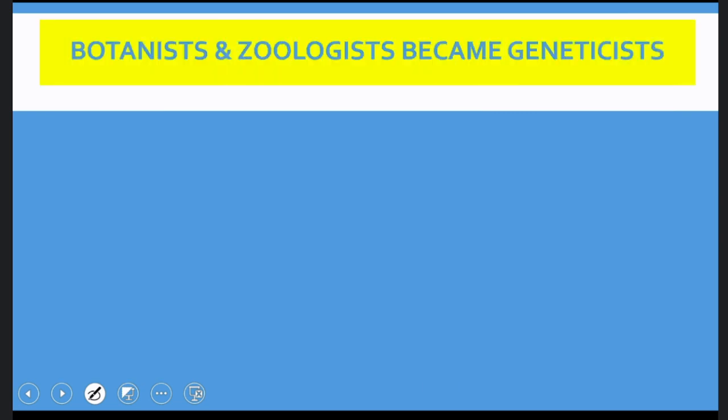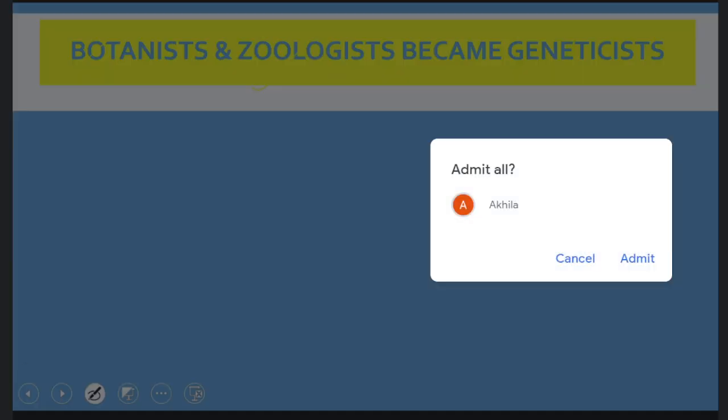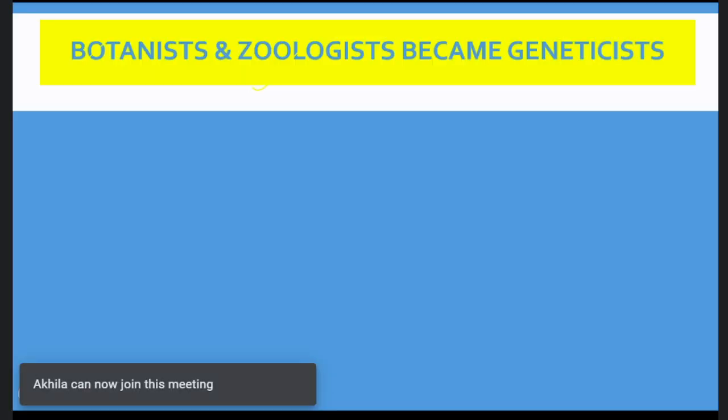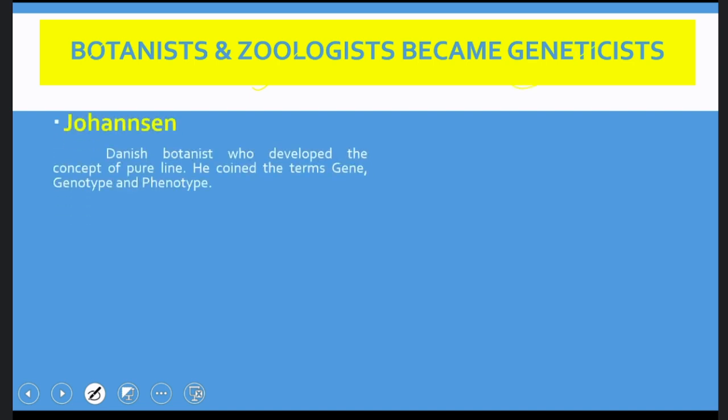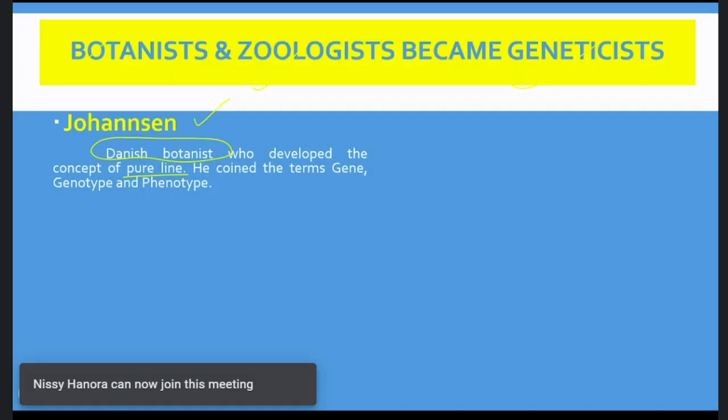And next came the process where, till that time, we had only two kinds of scientists with respect to biology, botanists and zoologists. After the foundation stone was laid by Gregor Johann Mendel for genetics, these were known as geneticists. And the foremost among them is Johansen. He belongs to Denmark. He is a Danish botanist. He developed the concept of pure line. Please underline this one.